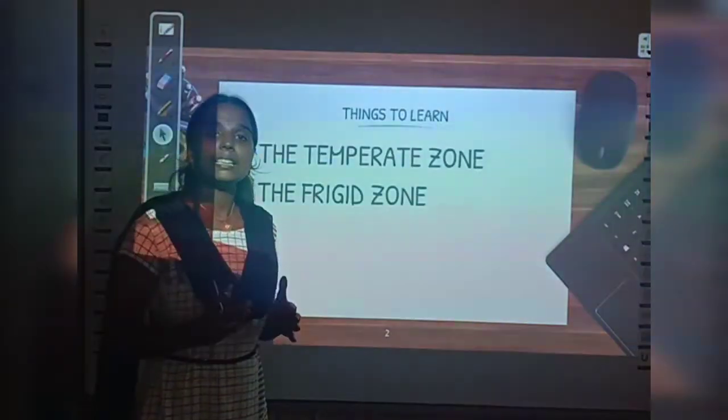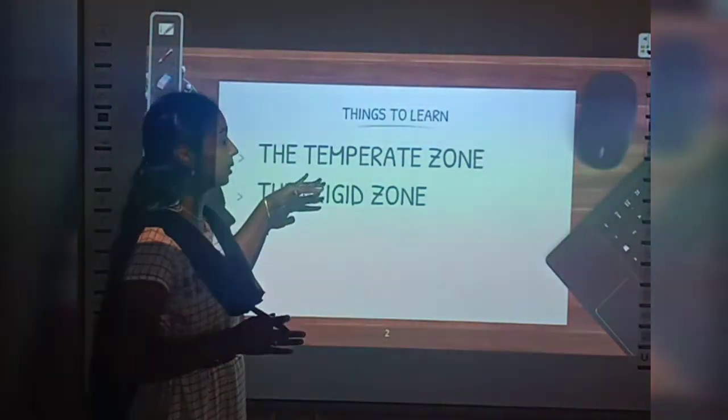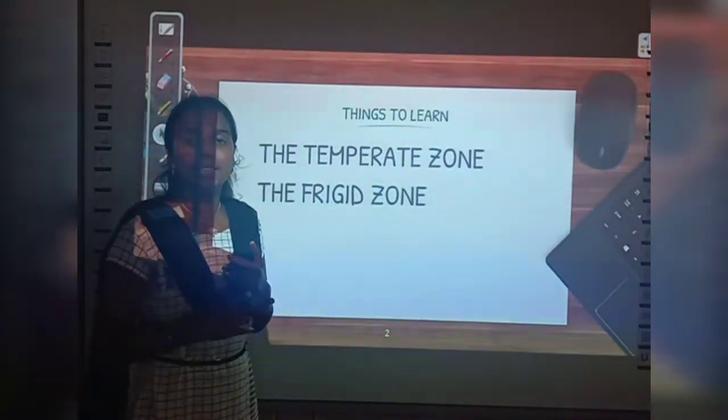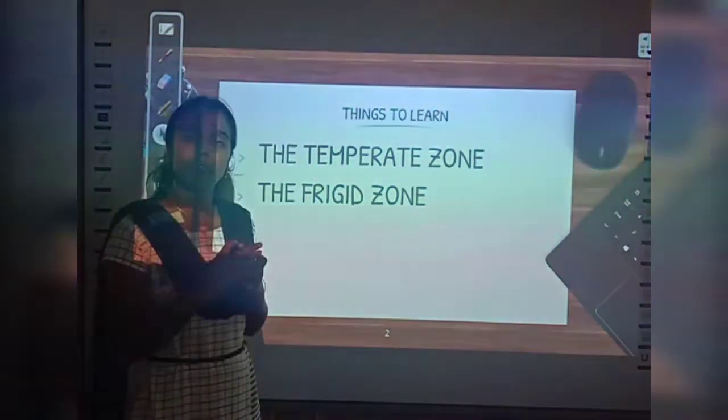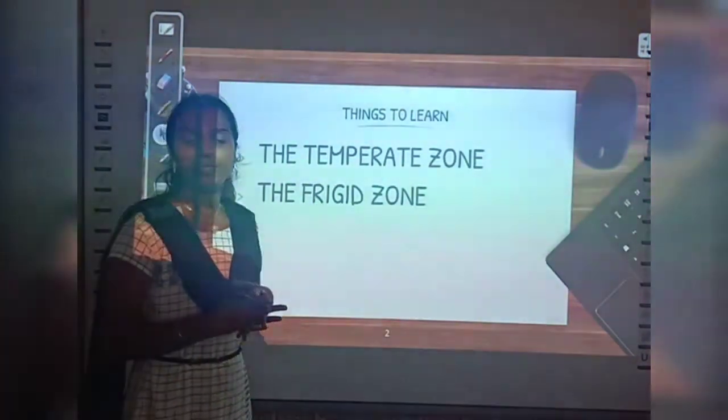Okay, and in this lesson, what are the things we are going to learn? We are going to learn about the temperate zone. That means how will be the climate, how will be the life of the people, how will be the animal and plant life in the temperate zone as well as in the frigid zone.